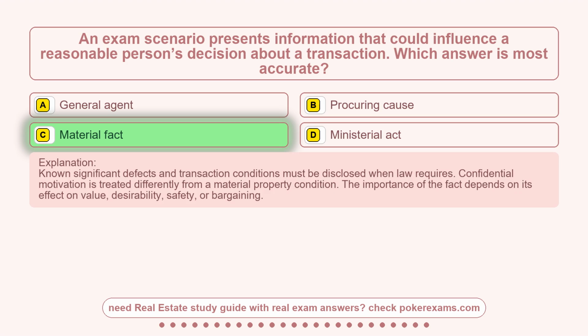Known significant defects in transaction conditions must be disclosed when law requires. Confidential motivation is treated differently from a material property condition. The importance of the fact depends on its effect on value, desirability, safety, or bargaining.